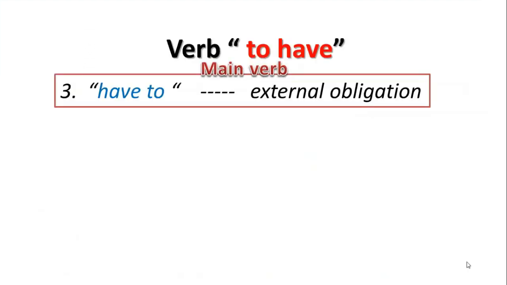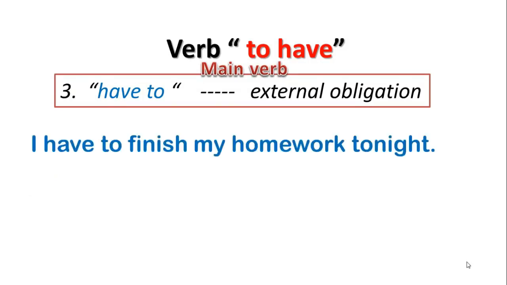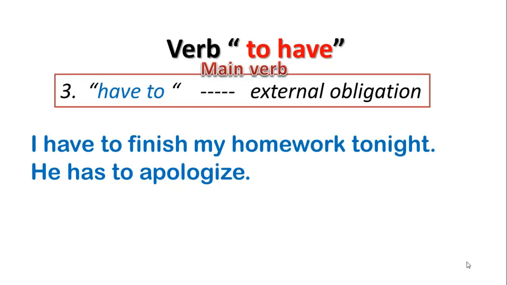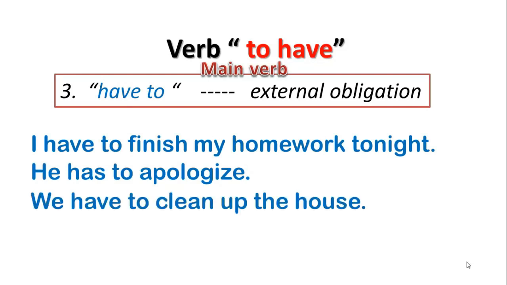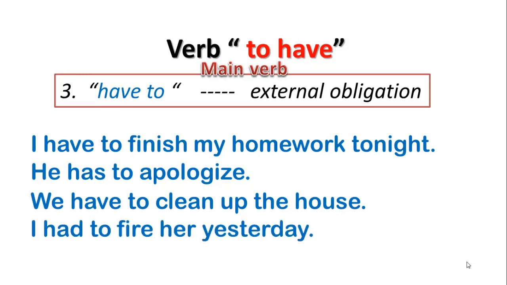When we add to the verb to have, it indicates external obligation. I have to finish my homework tonight. He has to apologize. We have to clean up the house. I had to fire her yesterday.